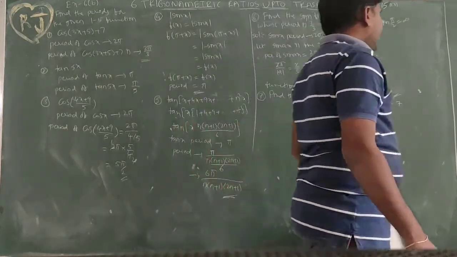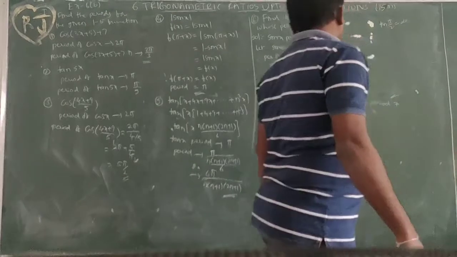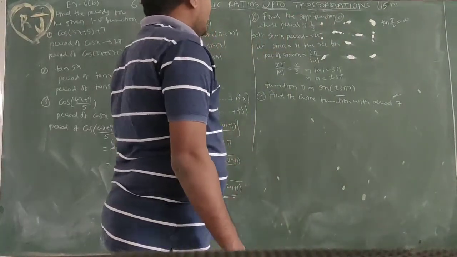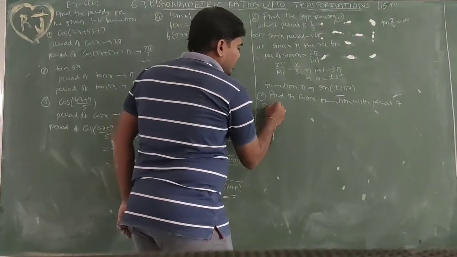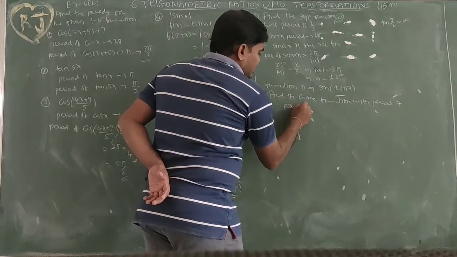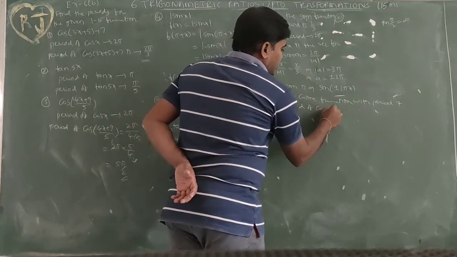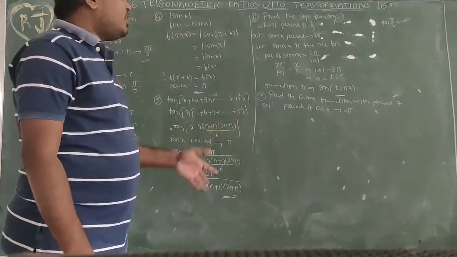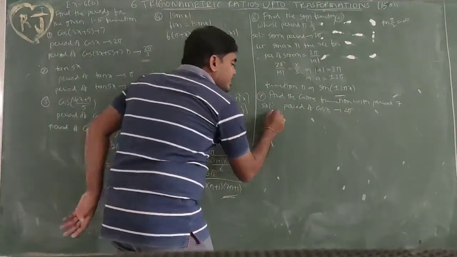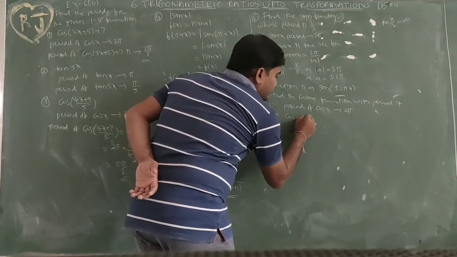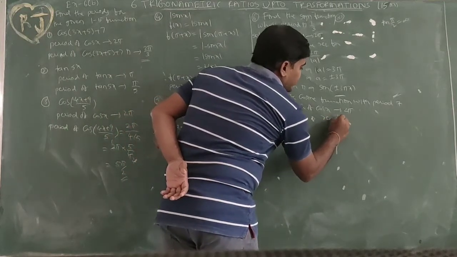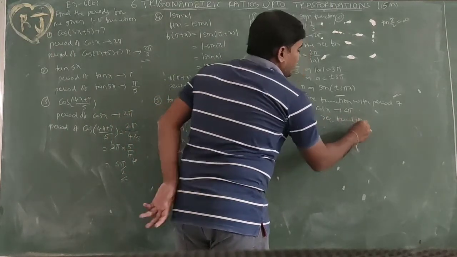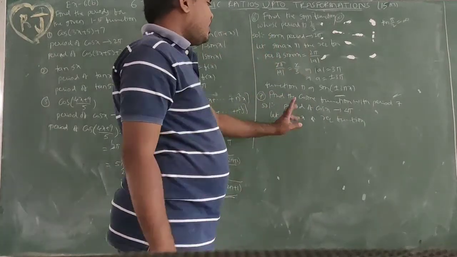The period of sin x is 2 pi, and the period of cos x is also 2 pi. So let cos ax be the required function. We don't know the cosine function, so I am taking cos ax. I need to find a.